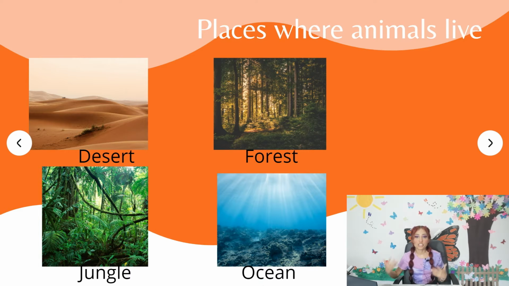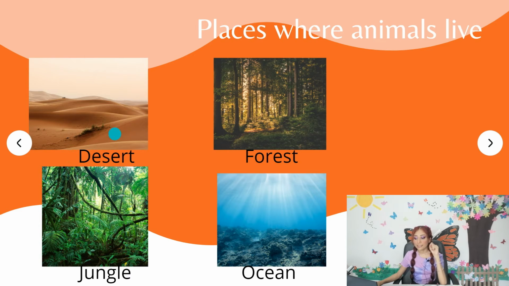So then we have ocean. Of course, we know that sharks, fish, turtles, and some other animals live in the ocean. Not any animal can live in an ocean. For example, you can't find a lion living in an ocean, right? Or for example, you cannot find a bird, a parrot, living in an ocean, okay? So, remember, what kind of animal do you think lives in a jungle? For example, maybe we can find some monkeys, lions, what else? Cheetahs, a lot of these kinds of animals, really wild animals.